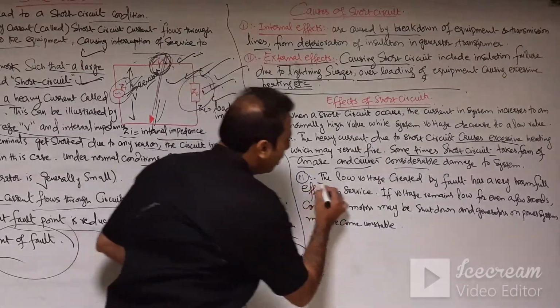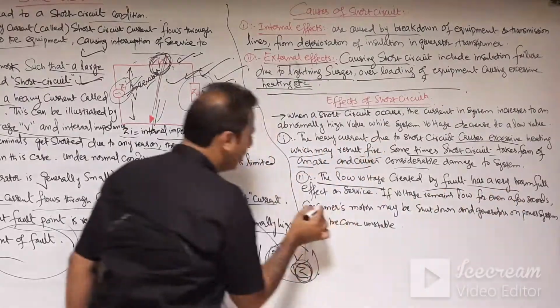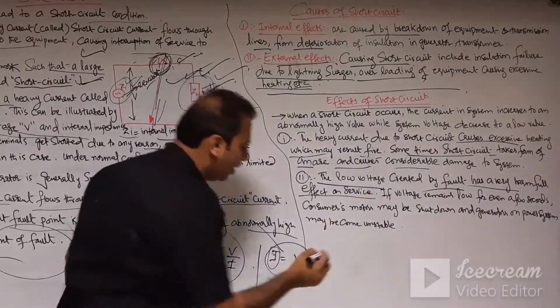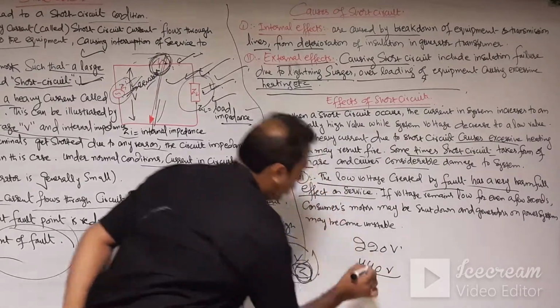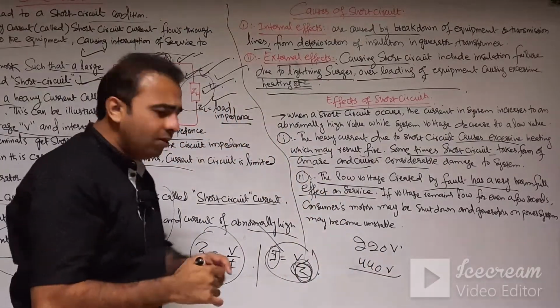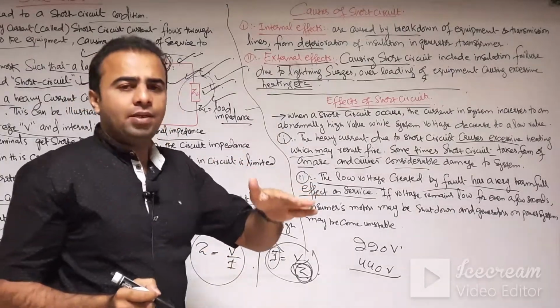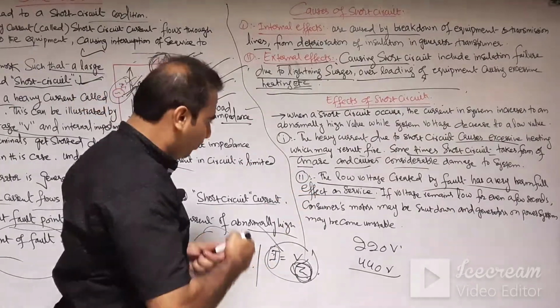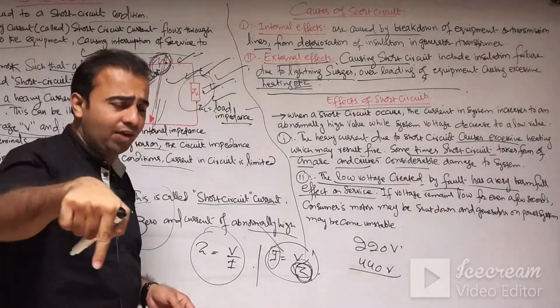And now, the low voltage created at the fault point has a very harmful effect on the service. Obviously we have a single phase voltage of 220 volts or 440 volts. If at the fault point the voltage in the faulty condition is reduced to very low, that low voltage is very harmful for the electrical appliances.